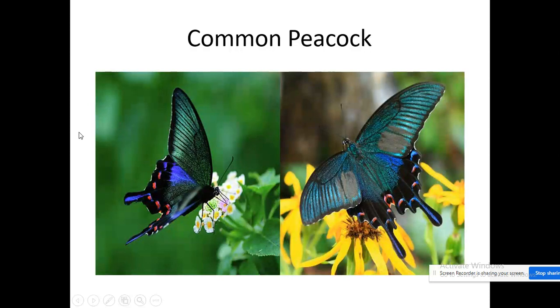Next, children, as I told you, the state insect is the butterfly. The name given is common peacock. Don't get confused. The butterfly's name is common peacock.